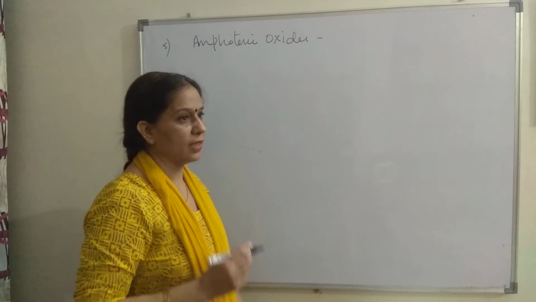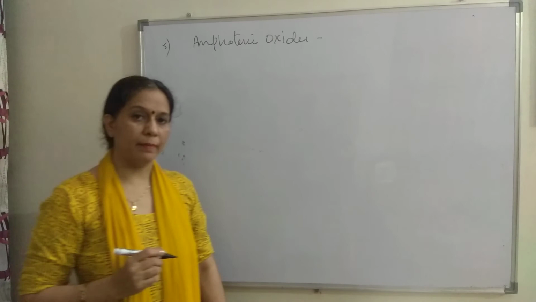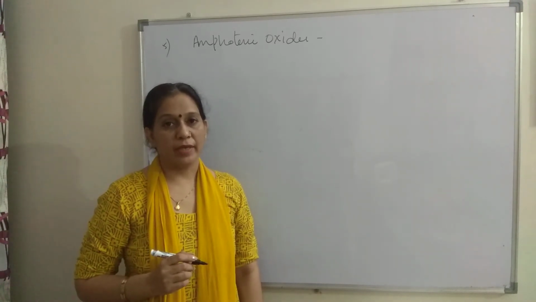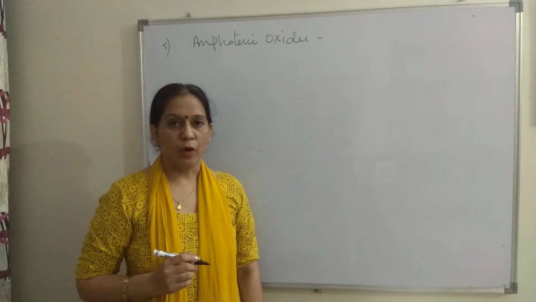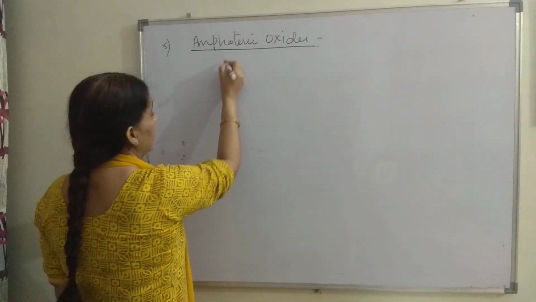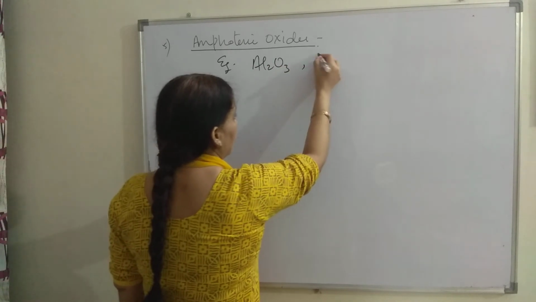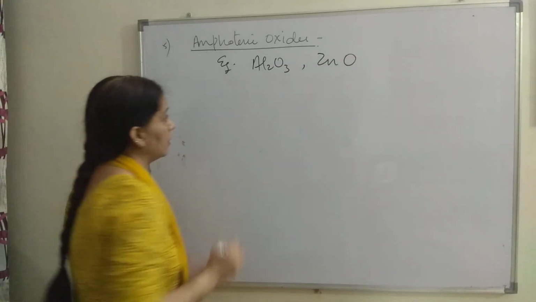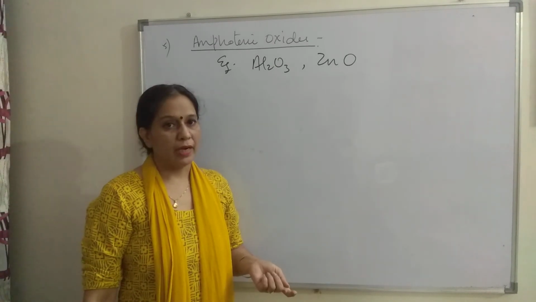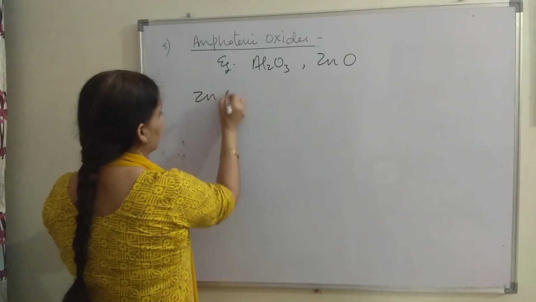What are these amphoteric oxides? We know that when metal reacts with oxygen, they form metal oxides, and metal oxides are basic in nature. There are some metal oxides which react with acid as well as base and form salt. Those oxides are called amphoteric oxides, and their examples are aluminium oxide and zinc oxide. That means aluminium oxide and zinc oxide both react with acid solution as well as base, and they form salt and water. So we'll see one by one.